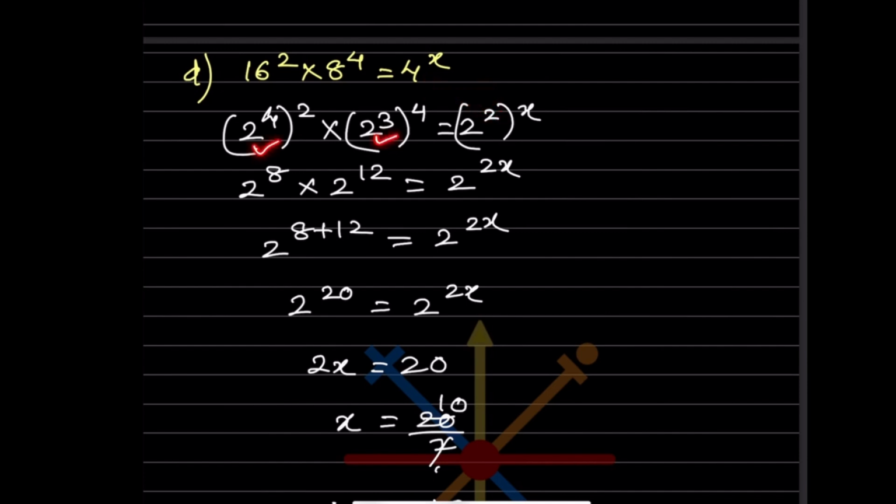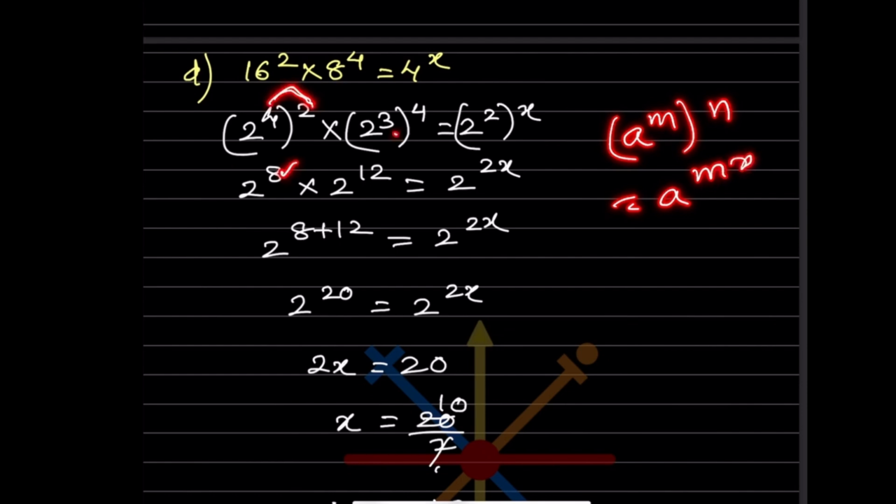So can you see here, everywhere you can see now 2. So now see here, 2 raised to 4 and this is squared outside, 2 raised to cube and this is 4, 2 raised to 2 and this is x. So you know the rule, a raised to m whole raised to n will be a raised to m into n. So 4 2s are 8. Same here, multiplication sign, 12, 2x.